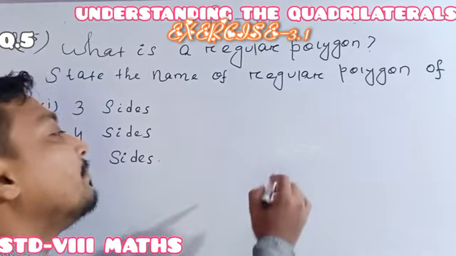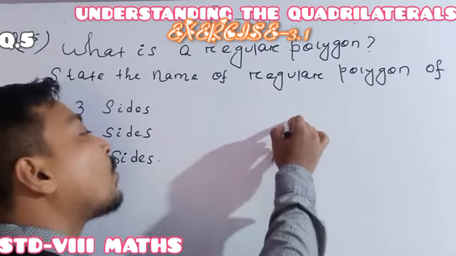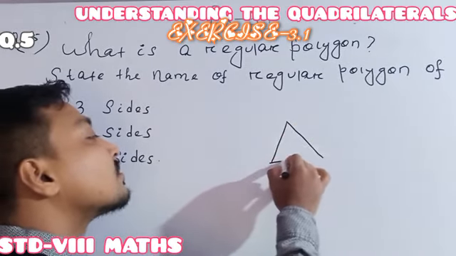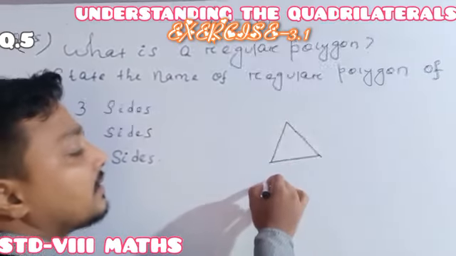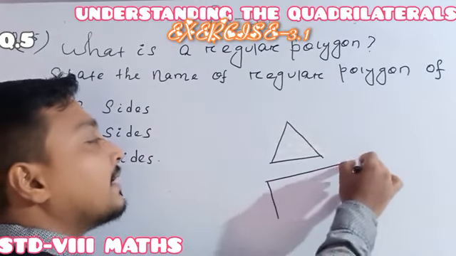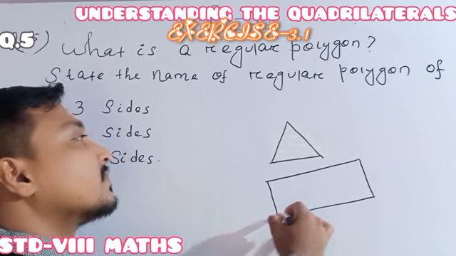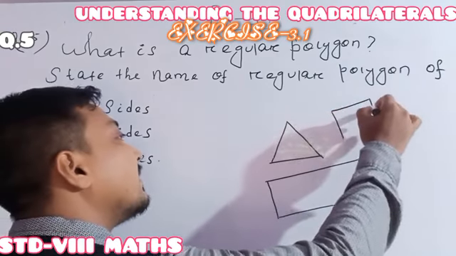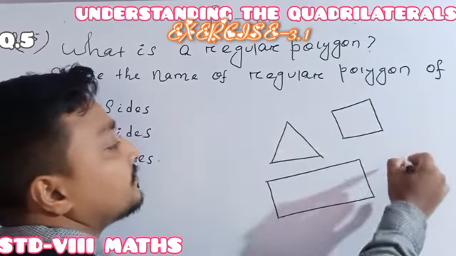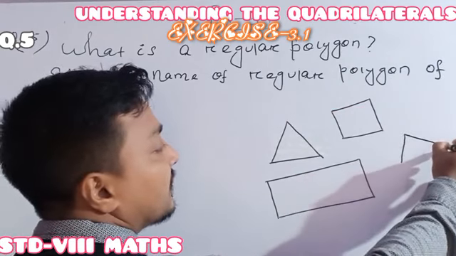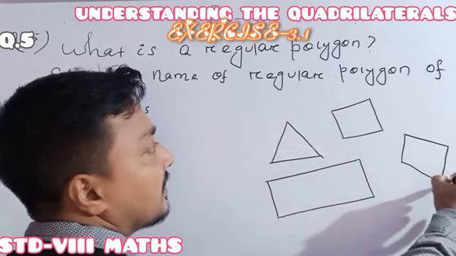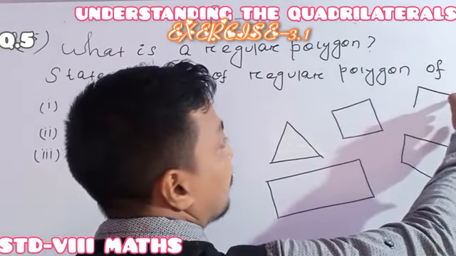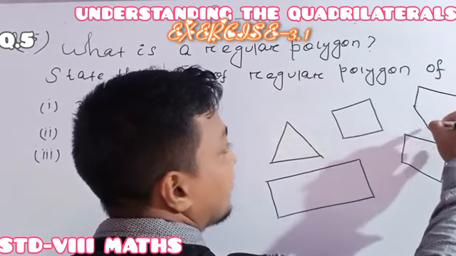polygon. Remember, any simple closed figure is a polygon. Simple closed figure, it is a polygon. It is also our polygon.